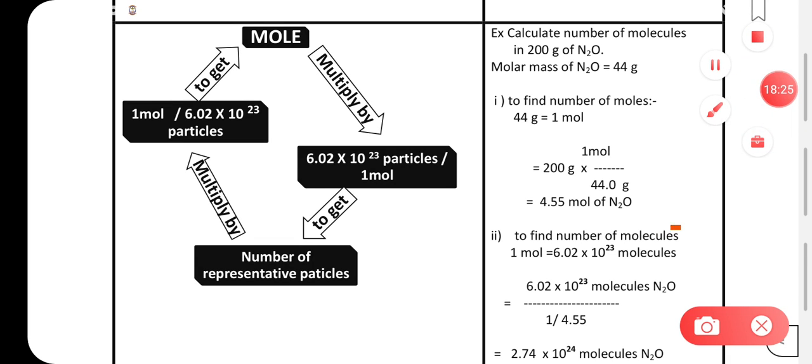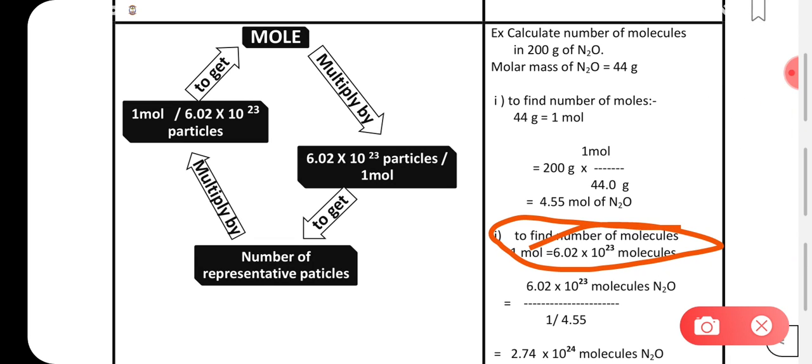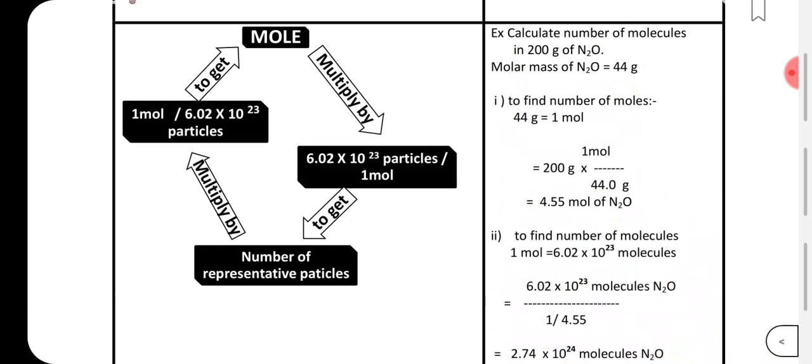Just a second. To find the number of molecules, again this concept of moles we have to apply. We know already that 1 mole has Avogadro number of molecules, right? So in order to calculate the number of molecules present in 200 grams of N2O, this is your question, right? So in 200 grams, what will be the number of molecules present? You can simply divide it: 6.022 into 10 power 23 divided by 1 upon 4.55. Divide by 1 upon 4.55 because this is the number of moles which you have already got. So the number of molecules you can calculate from this.